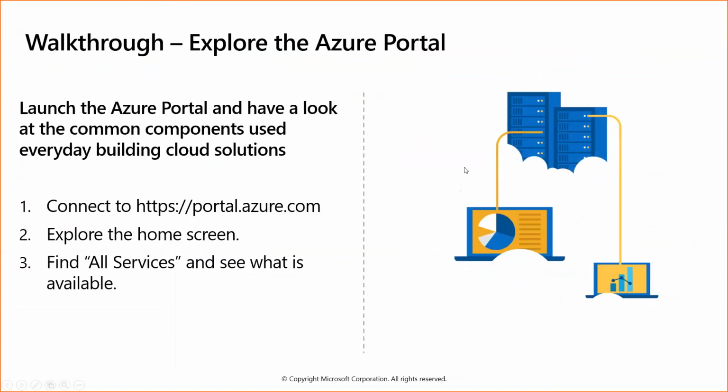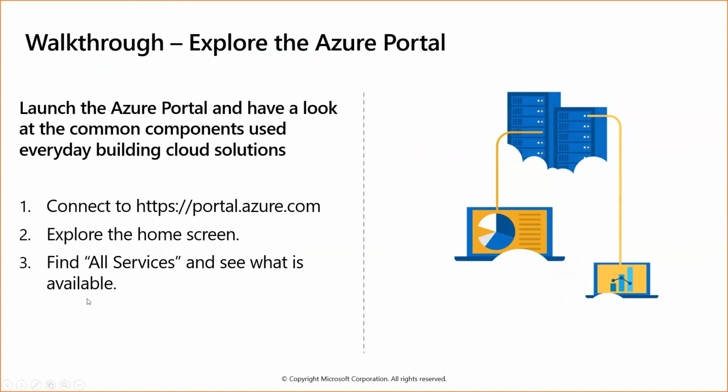Explore the Azure portal. How you can explore it: go to portal.azure.com, explore the home screen, click on all services and see what is available.